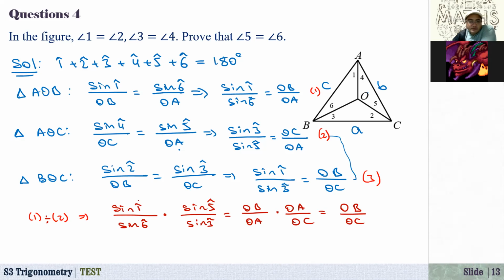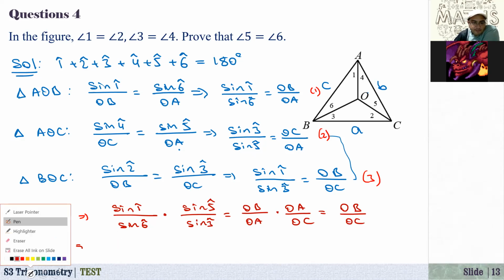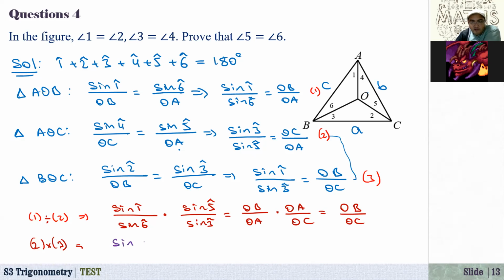Okay. So sine 1 over sine 6 is equal to OB over OC. And also, if I multiply 1 and 5, if you multiply 2 by 3, here we have sine of 3 over sine of 5 times sine of 1 over sine of 3.